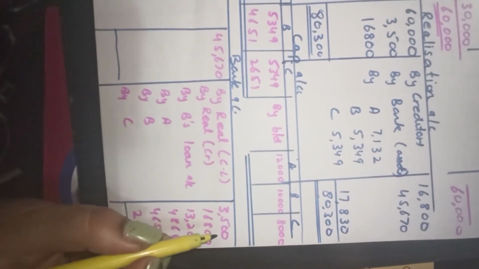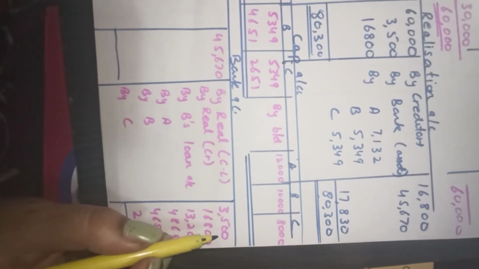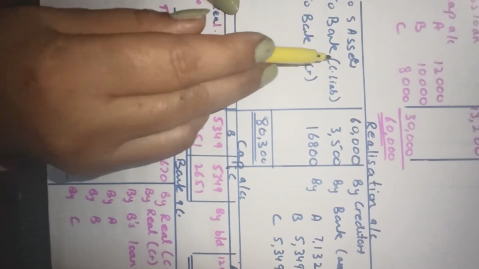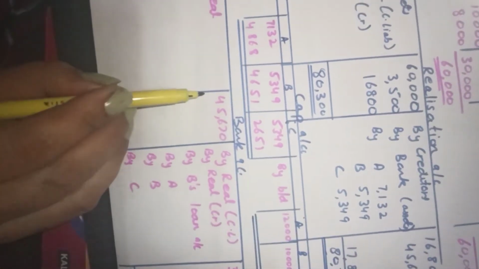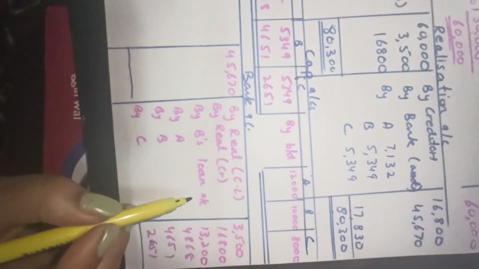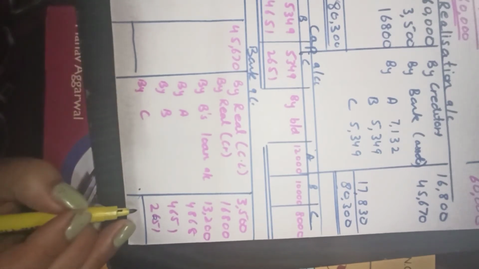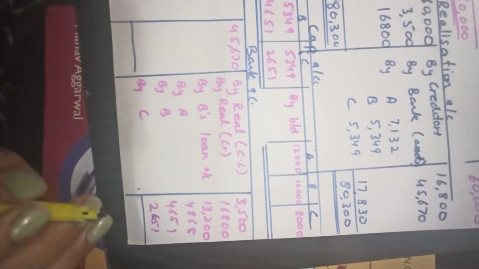Bank account means wherever we have debited or credited bank, we have paid wherever you have written bank. This payment is made, this payment is made, this is recovered. What is recovered will come here, what payments are made will come here, and the bank account in the end will definitely tally.